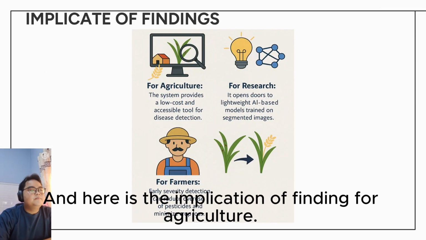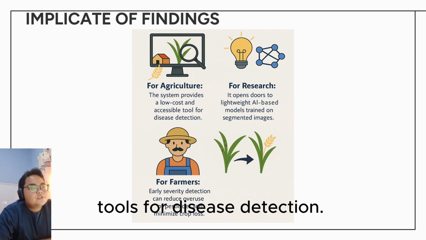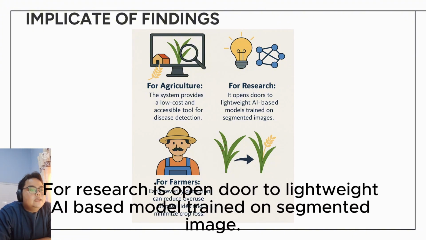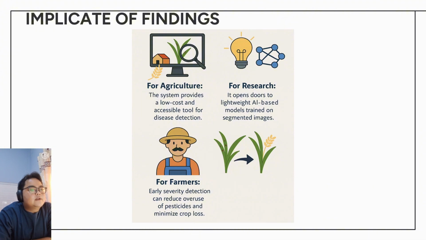Here are the implications and the findings for agriculture. The system provides a low-cost and accessible tool for disease detection. For research, it opens the door to lightweight AI-based models trained on segmented images. For farmers, early severity detection can reduce overuse of pesticide and minimize crop damage.